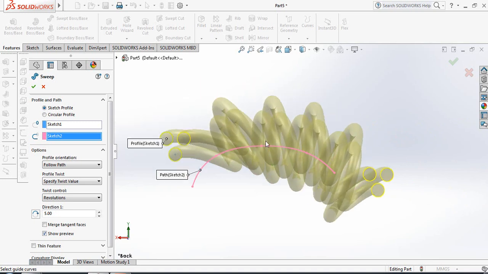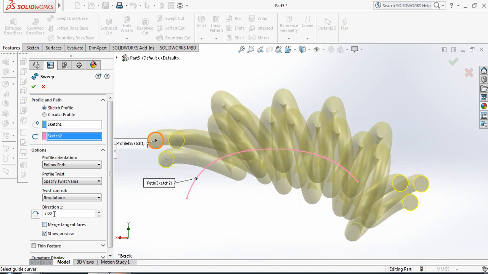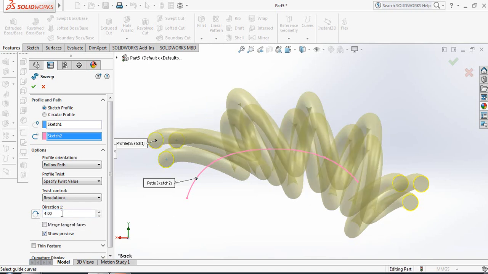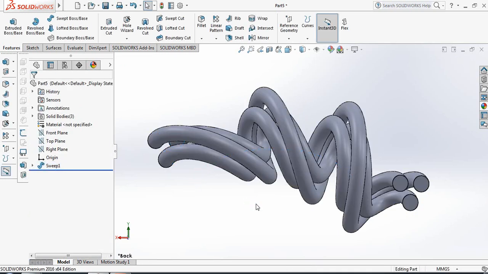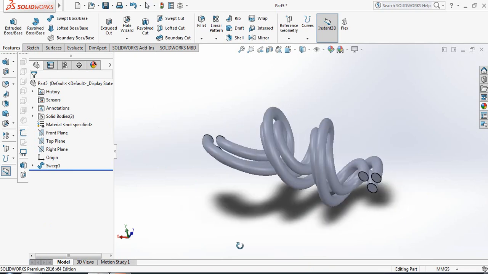Here we can see that 5 is too much, so make it 4. Okay, let's apply 3. So this is our spiral coil.